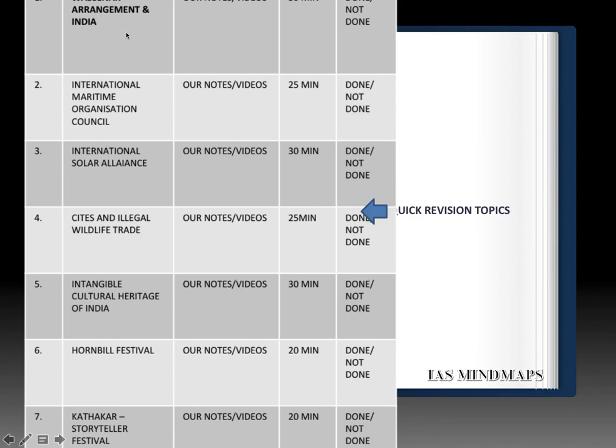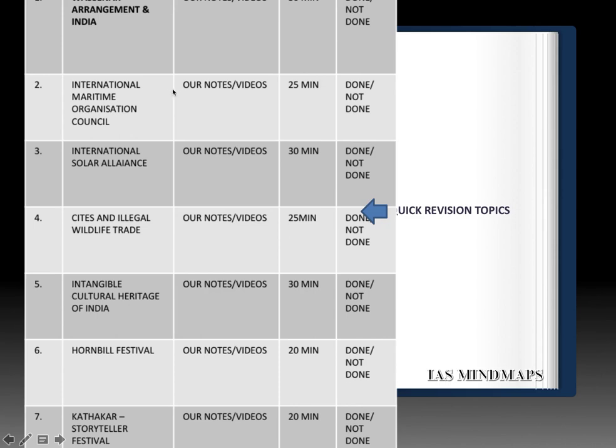And this was in news in December. Very crucial news. What is the meaning of Wassenaar Arrangement? Who are the members? How was India admitted? So statement-based question expected from here. And this, our videos, our notes, along with that, the current affairs websites are a good source for it.